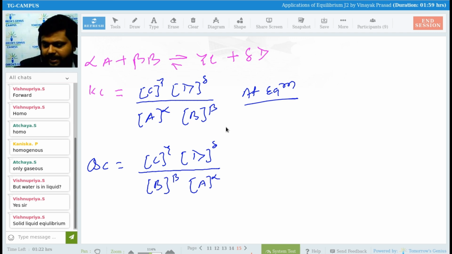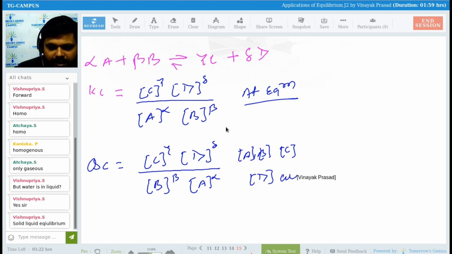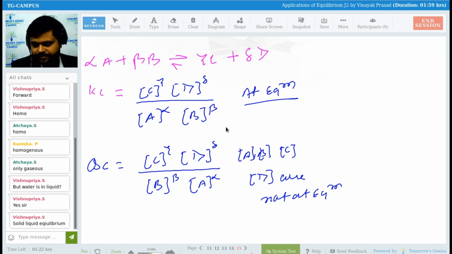But the condition is that the concentrations of A, B, C, and D are not at equilibrium. This can be any condition. Right? Okay.